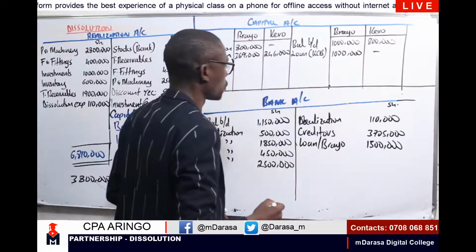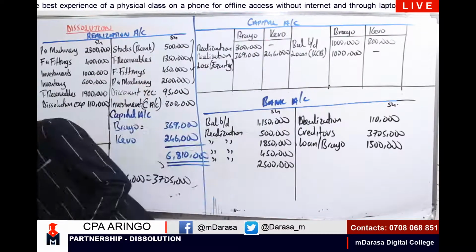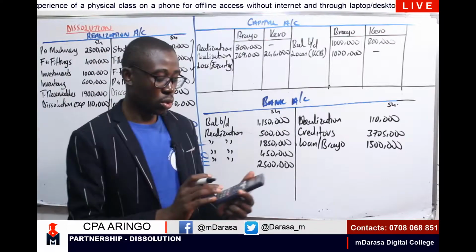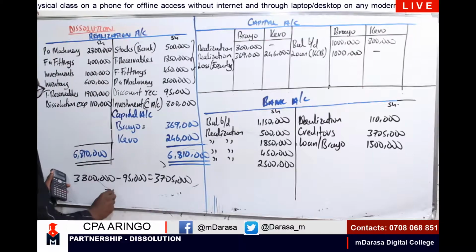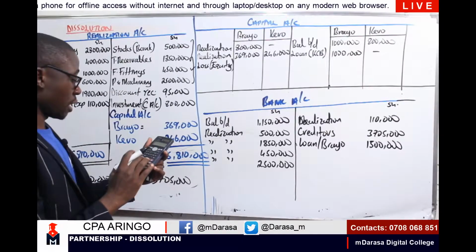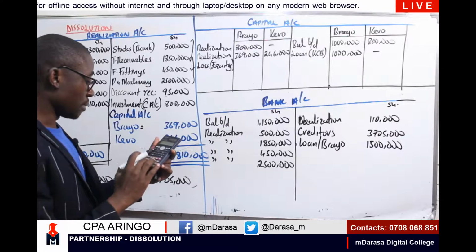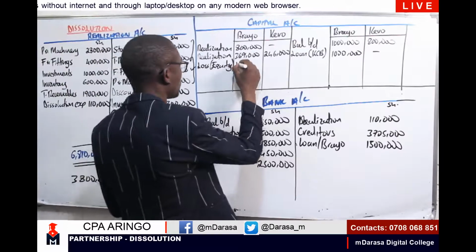That is a loss of 250,000. We share that according to our profit sharing ratio. So our profit sharing ratio was 3:2, right? So therefore, Brayo will be having 3/5 times 250,000, which in that case would give us 150,000.